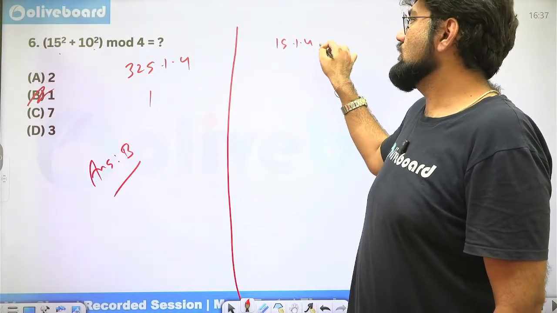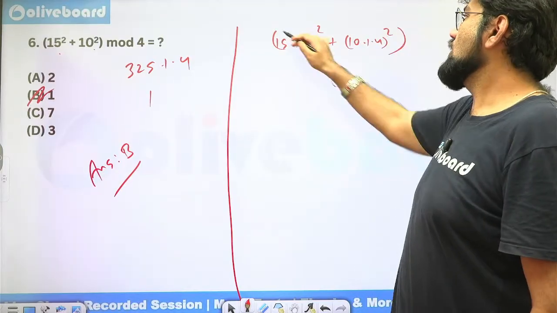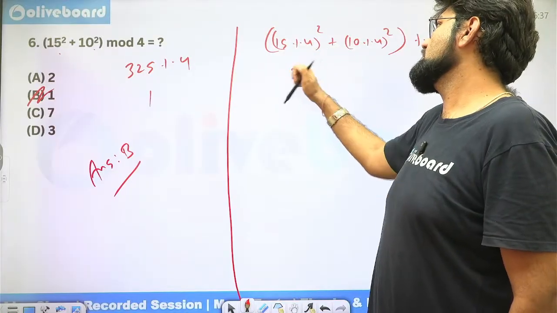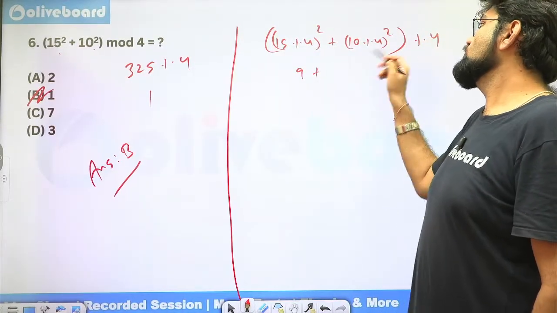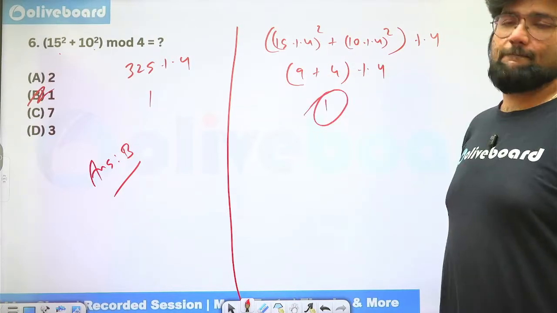Rather than that, I can do this, not a problem. 15 mod 4 square plus 10 mod 4 square mod 4. This is also possible, not an issue. 15 mod 4 is how much? 3. 3 square is 9. Plus this is 2 square, which is 4. 13 mod 4 is 1. Okay.